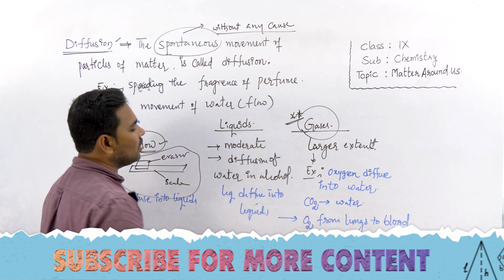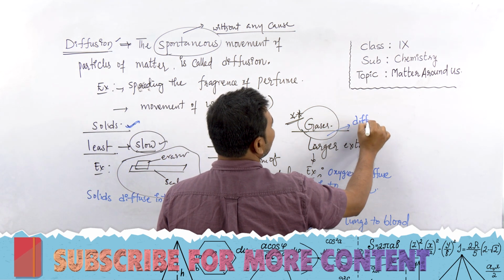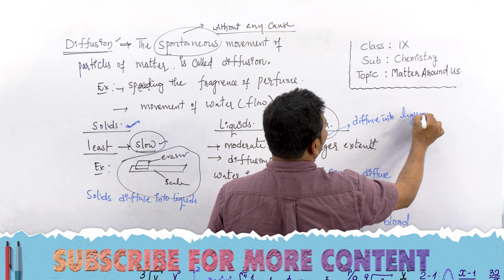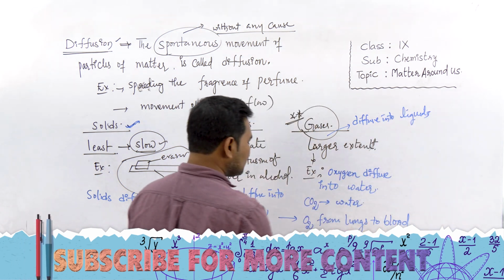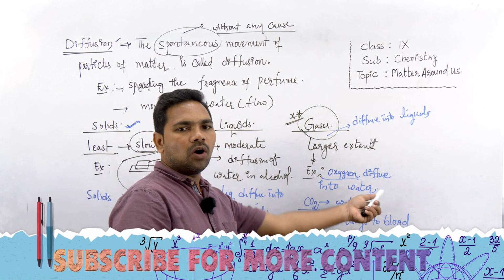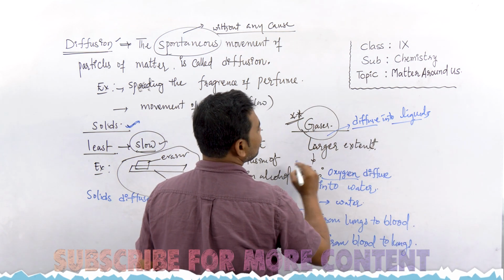Like water in alcohol. Then gases diffuse into liquids, like the examples that we have discussed, CO2 and oxygen, these are gases. They diffuse into liquids like water and blood. Gases diffuse into liquids, right?